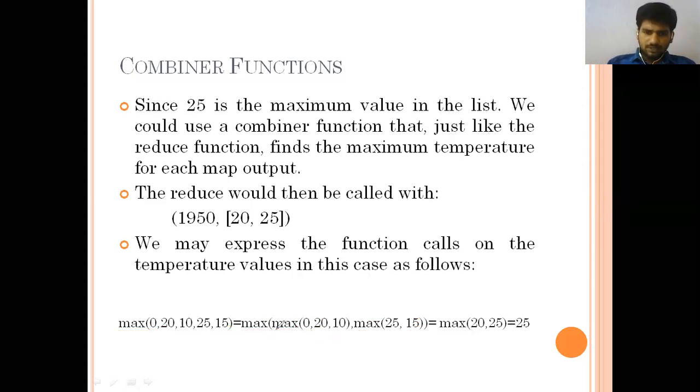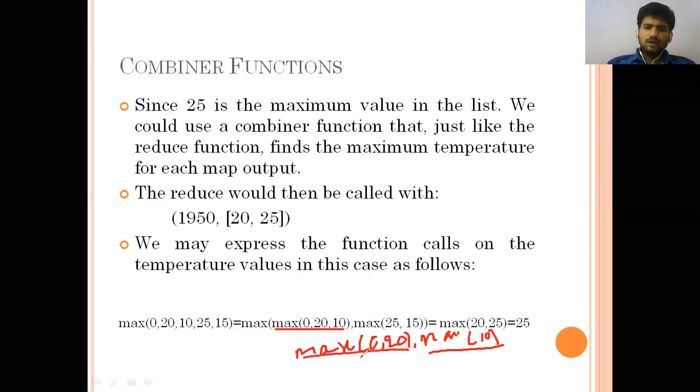Again, this max is going to be divided into 2 parts. Max of 0 and 20, and max of 10. If only one thing is there, the max of 10 is 10 only, you don't have any other parameter. Finally it will return only one value.